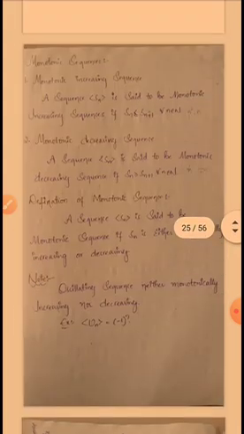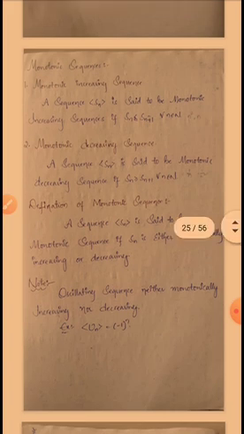Okay, so a monotonic sequence is either an increasing sequence or a decreasing sequence. And what is a monotonically increasing sequence? It satisfies the condition Sn is less than or equal to Sn plus 1, that is the increasing sequence, and Sn is greater than or equal to Sn plus 1 is a monotonically decreasing sequence.